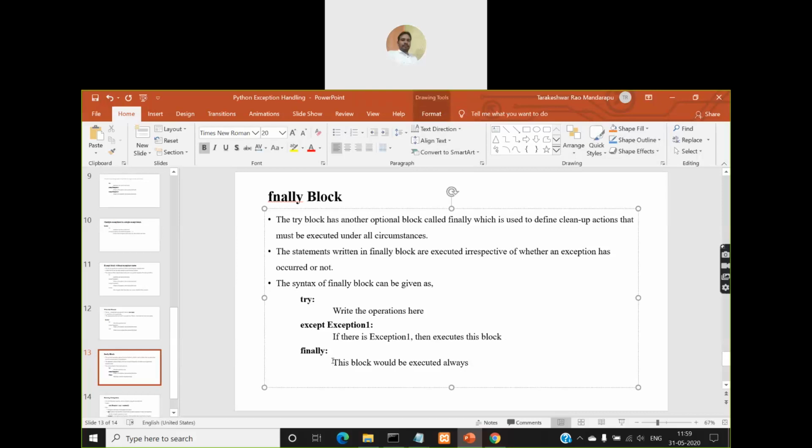So what will happen, no matter whether an exception occurred or not, the finally block will be executed. As a result, the resource-closing code will also be executed. So you'll not have any problem. So that is the purpose of the finally block. Okay.